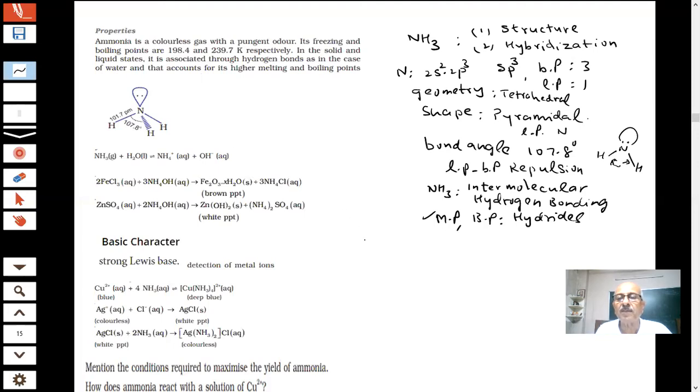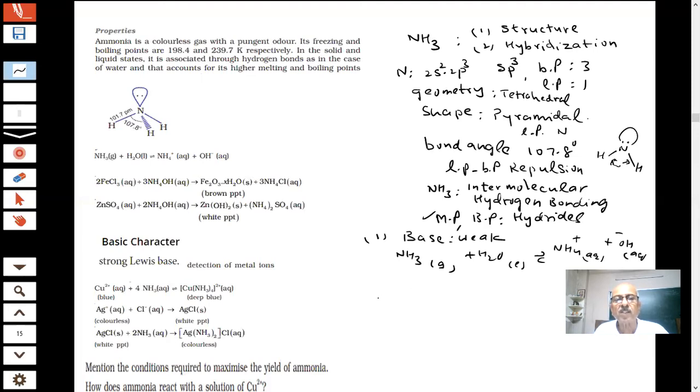Now the ammonia, what we said, it is basic in nature. Ammonia is a base. It behaves as a weak base, students. Why? What will happen if I put ammonia gas in water? It will dissolve in water and it will form NH4 plus and hydroxide ions, OH minus. So it will be weakly basic, students.